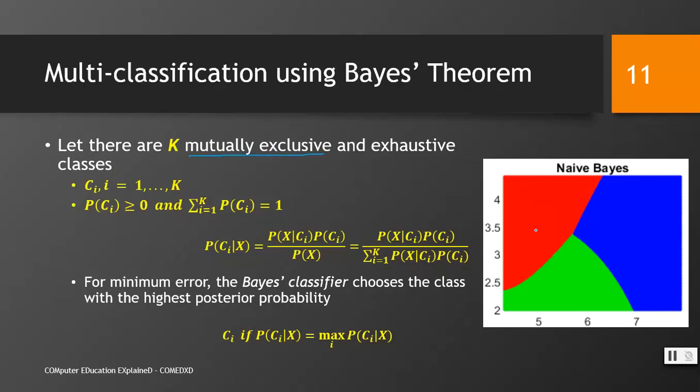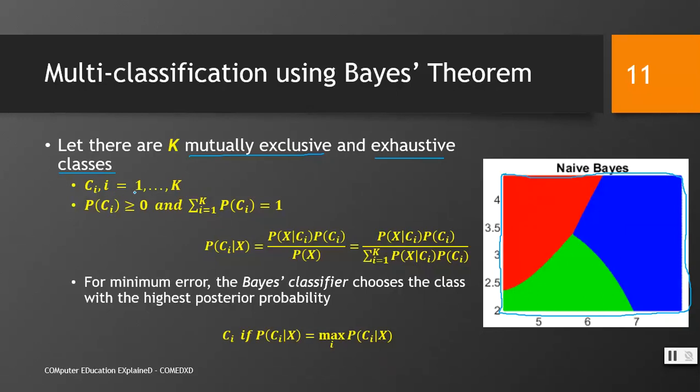Let's say this is our uniform universe, basically all the area where our given example could lie. It could lie in this rectangle anywhere. So we have three classes which are mutually exclusive, meaning there is no overlap between them, and exhaustive, meaning that all these k classes make a complete rectangle.